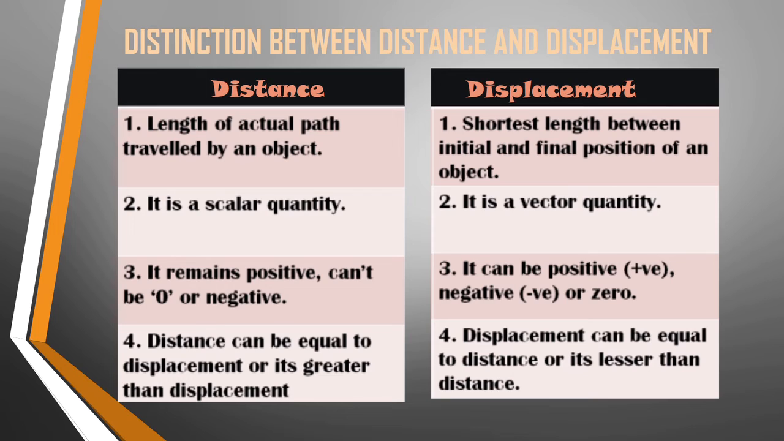Distance can be equal to displacement or it is greater than displacement. Displacement can be equal to distance but never greater than distance, or it is lesser than distance always. The next terms are speed and velocity.